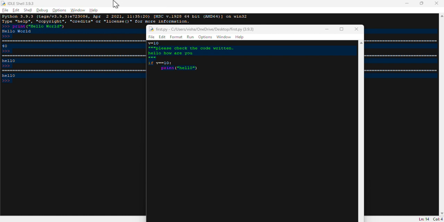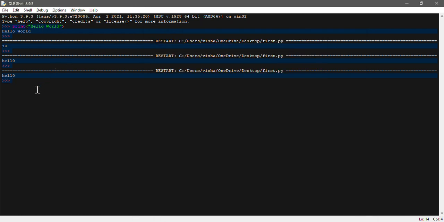Now we're going to see how you can write arithmetic code with strings as well as numbers. It may perform differently. For example, if you write 2 plus 2, you will get 4 definitely. If you write 3 minus 5, you will get minus 2. If you write 5 minus 2, you will get 3. If you do 2 multiplied by 6, you will get 12. If you do the division of 5 by 3, you will get 1.66. And if you do 5 modulo 3, then you will get 1.